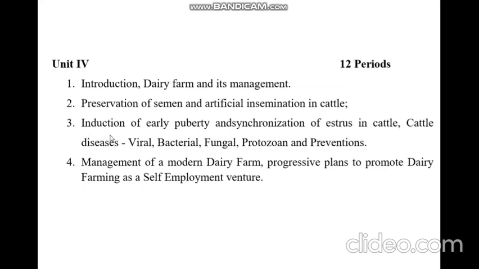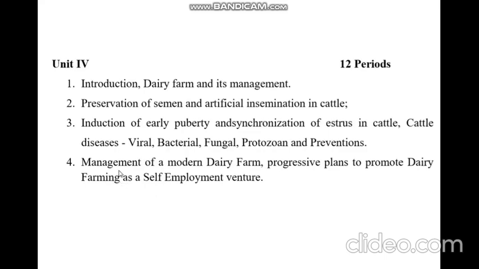So here again, this whole unit is interconnected, because why we need to hit early puberty in cattle, what are the advantages, and how we have to synchronize their puberty with their estrus cycle. Like menstrual cycle in human, there is estrus cycle in cattle. So how these things go on. And then cattle diseases are there: viral, bacterial, fungal, protozoan, and preventions. As we have seen in poultry farming, chickens get infections. Likewise, cattle can also get infections.